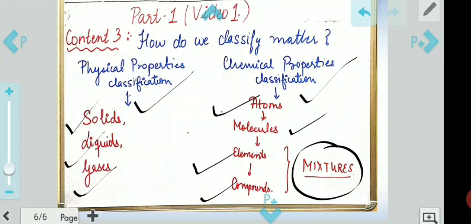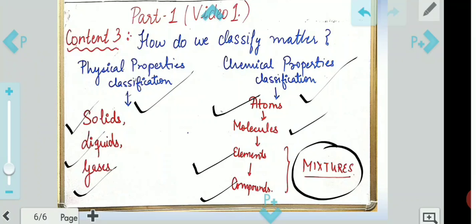The types of them we will take in another chapter, but for now you only need to understand how these atoms are combining and what things they are forming, right? You can understand with the help of certain examples also. When we mix two things, they form another substance. That substance, when mixed with another substance, results in a different kind of thing. This is how we understand how atoms join to form molecules, these molecules further join to form elements, and then compounds. Okay, so this is how we are classifying matter.